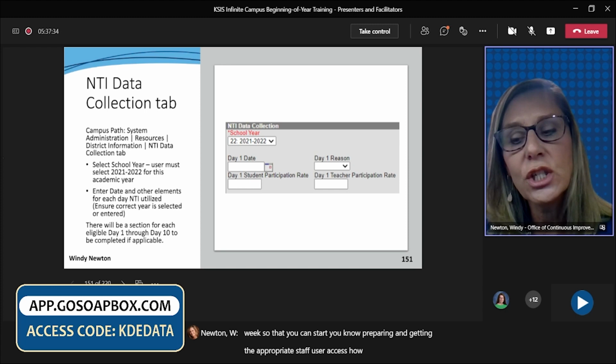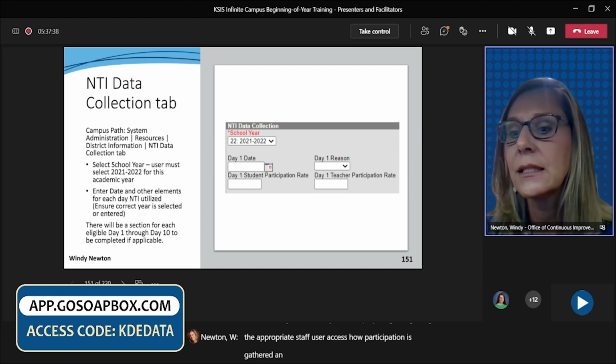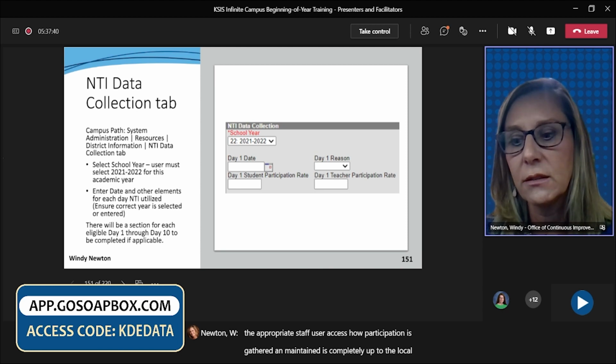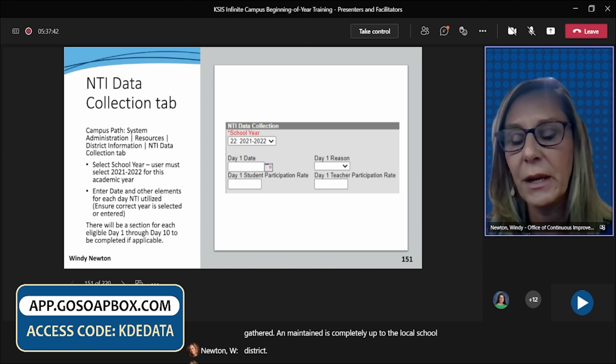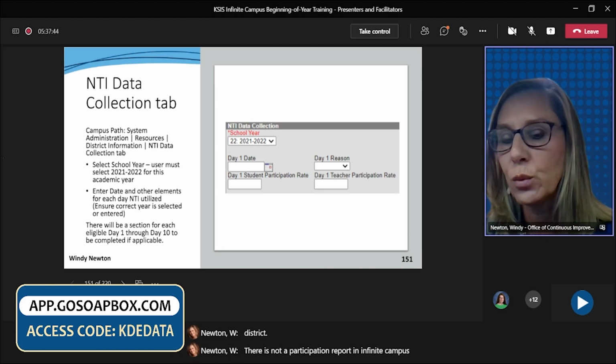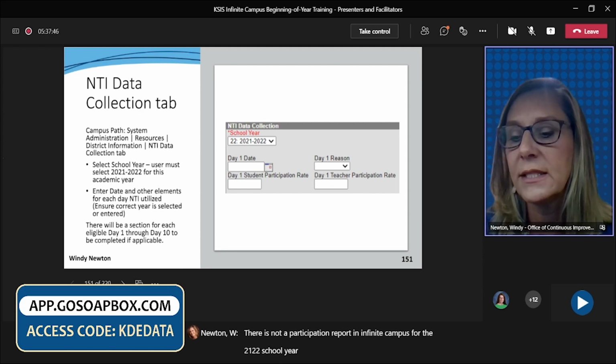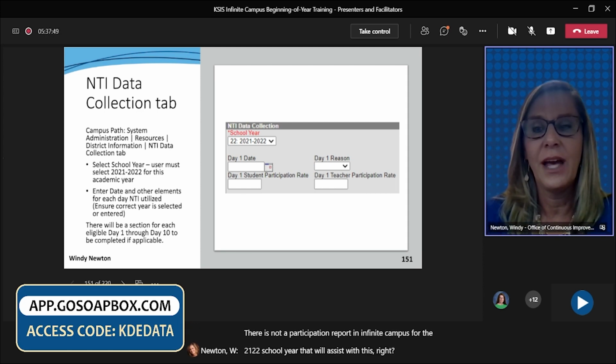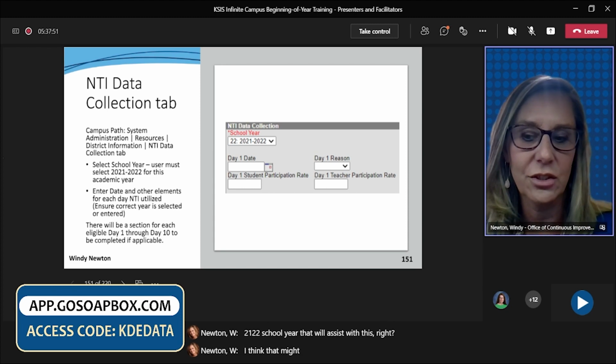How participation is gathered and maintained is completely up to the local school district. There is not a participation report in Infinite Campus for the 21-22 school year that will assist with this rate. I think that might be the question that was being answered.